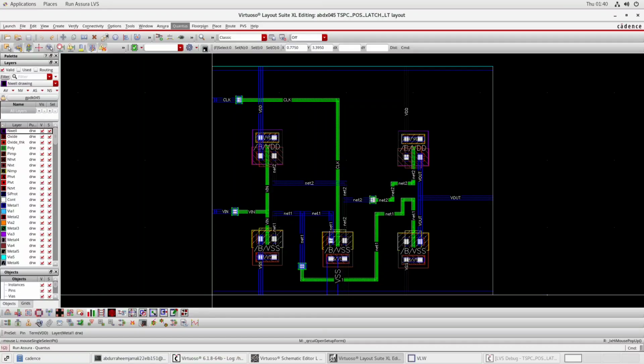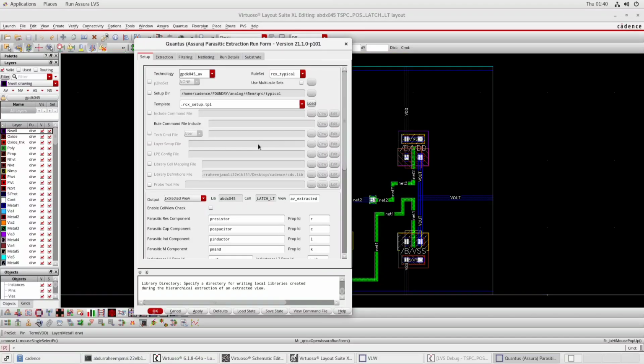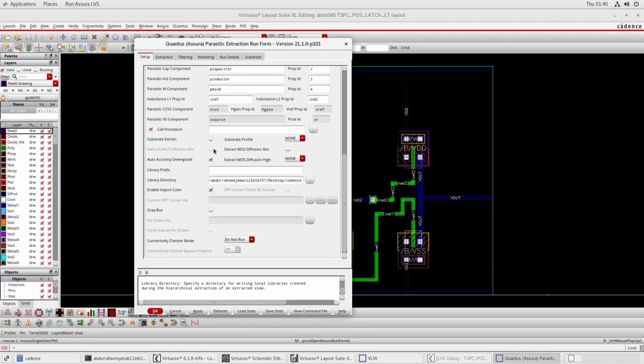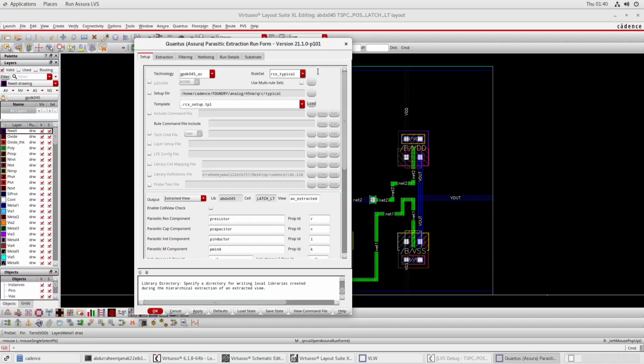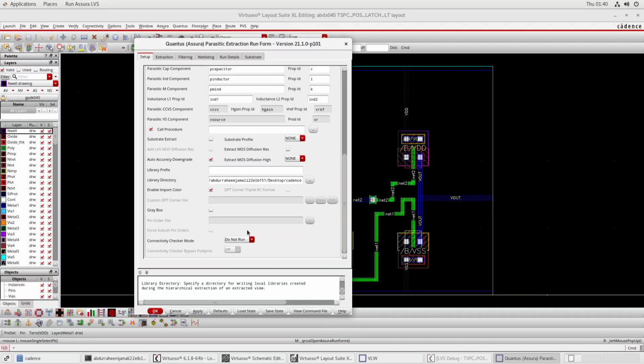While performing run Assura Quantus, technology should be GPDK045. Rule set should be RCX typical. So we will just click RCX typical, and we have our parasitic extraction to be resistor, capacitor, inductor, like this.